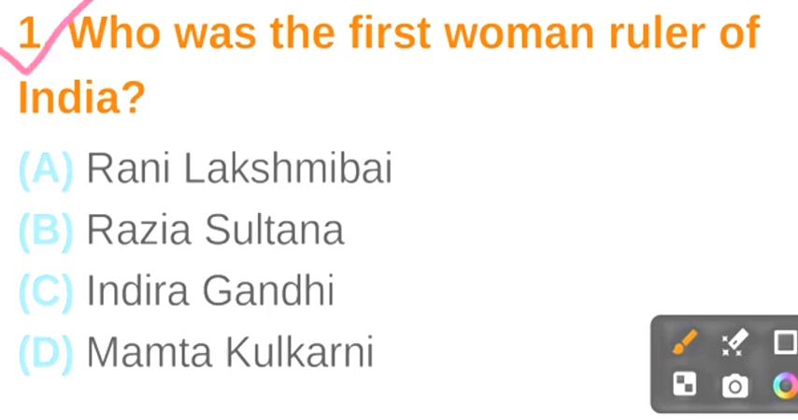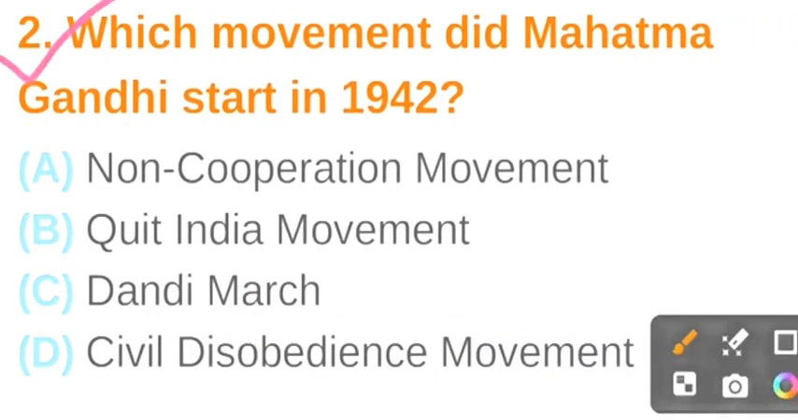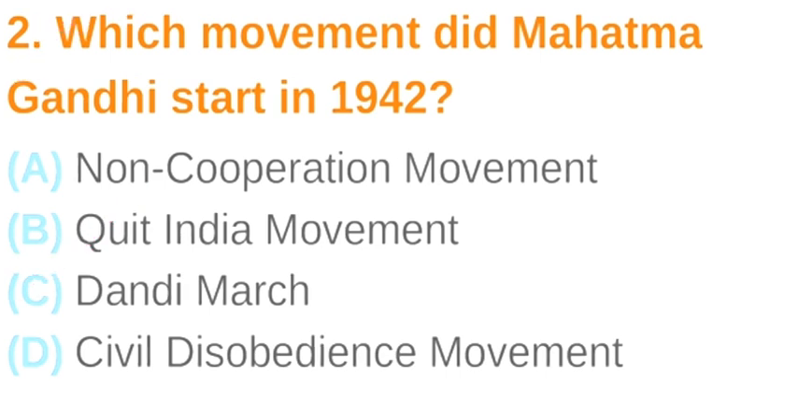Question number 1. Who was the first woman ruler of India? The correct answer is option B, Razia Sultan. Question number 2. Which movement did Mahatma Gandhi start in 1942? The correct answer is option B, Quit India movement.